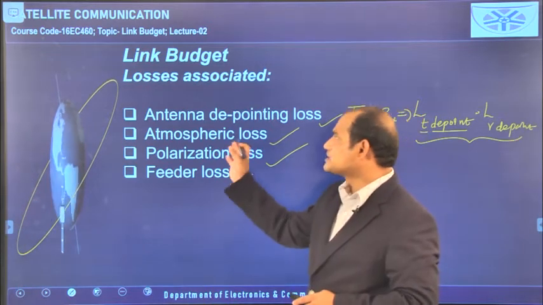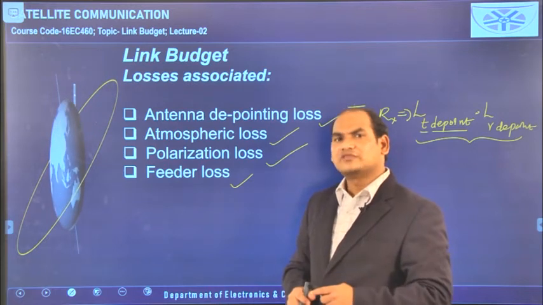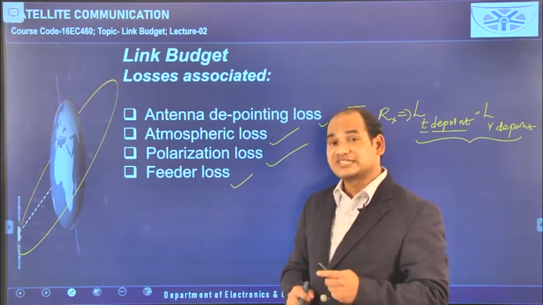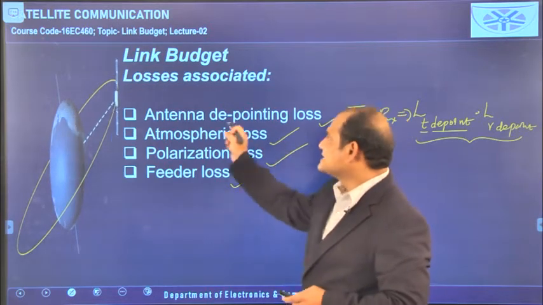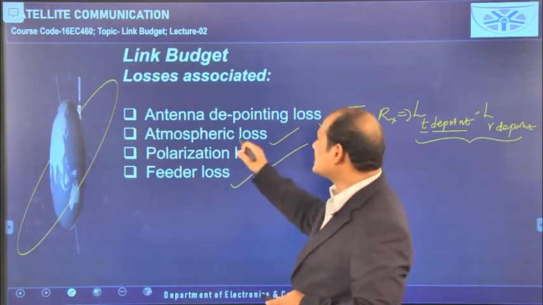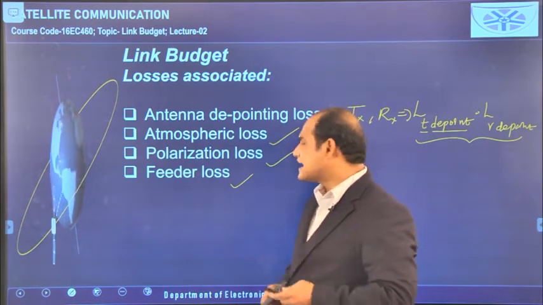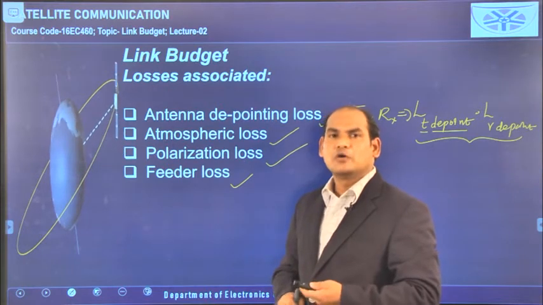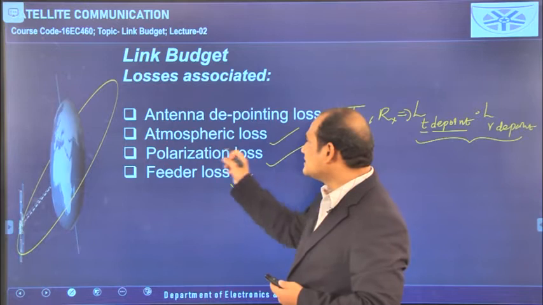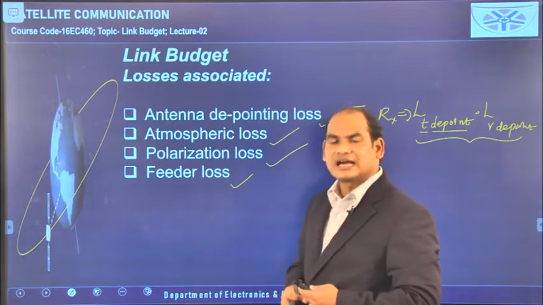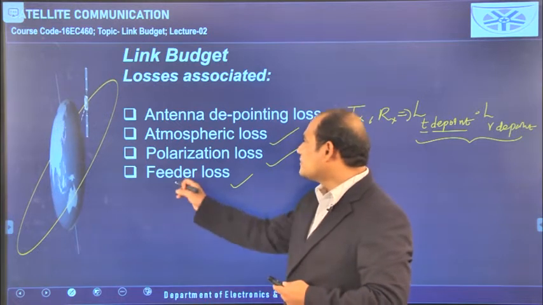Next, atmospheric loss. In the troposphere, because of the collision of atoms, friction happens, and because of that some noise is added; that comes under atmospheric loss. Next, polarization loss. Already we know what polarization is. Polarization is the orientation of the electric field, and based on this a certain amount of loss occurs, which is called polarization loss.